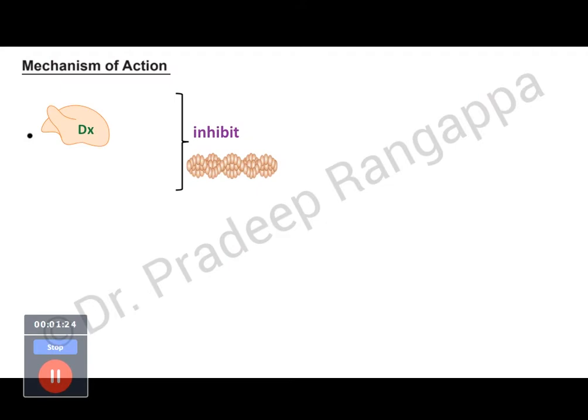So how does doxycycline act? Doxycycline predominantly acts by binding to ribosomes, 30S and 70S ribosomes. As you see, this is a ribosome. Doxy binds to 30S ribosomes and inhibits protein synthesis. It prevents the binding of the ribosome to amino acyl tRNA, so basically it prevents incorporation of amino acyl tRNA into the ribosomes and inhibits protein synthesis. Along with the 30S ribosome, it also binds to the 70S ribosome and prevents incorporation of amino acyl tRNA.